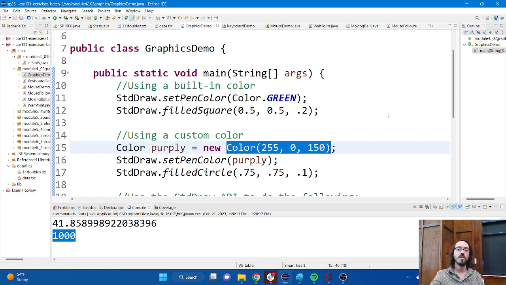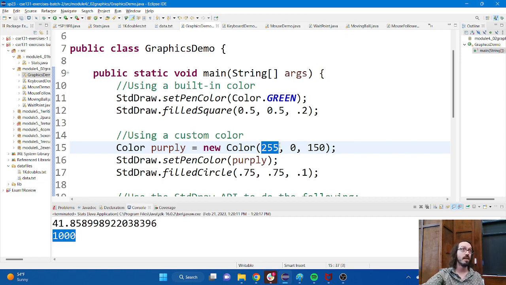But the way to interpret these customized colors is 3 color components. There's a red component, a green component, and a blue component, where each of those are going to be values between 0 and 255, where 0 is none of it, and 255 is a lot. So the way to interpret this would be 255.